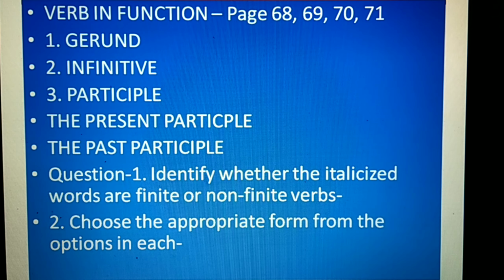A verbal noun is a verb discharging the function of a noun, and we say gerund is acting as a noun. Any verb form, especially the ing form, is the structure of gerund, and it is not a finite verb, it is just a non-finite verb discharging the duty of a noun.